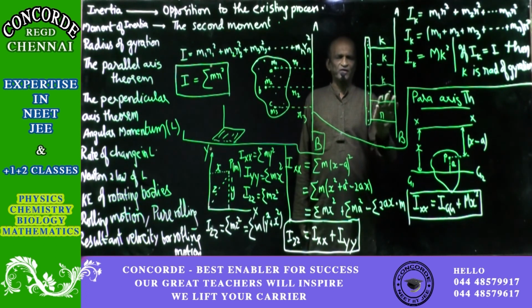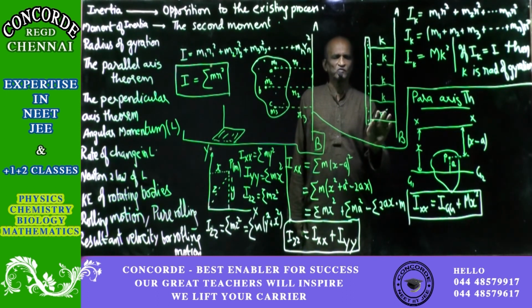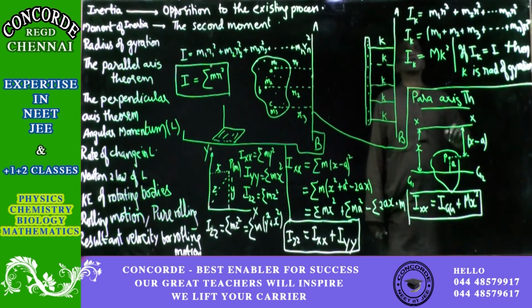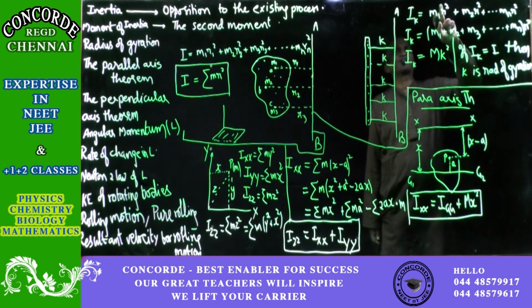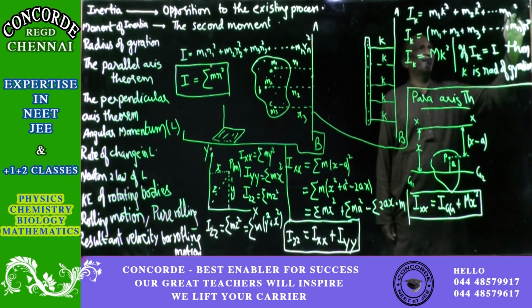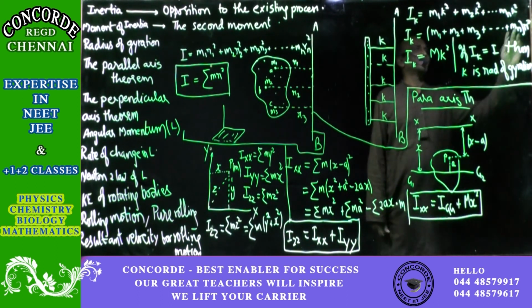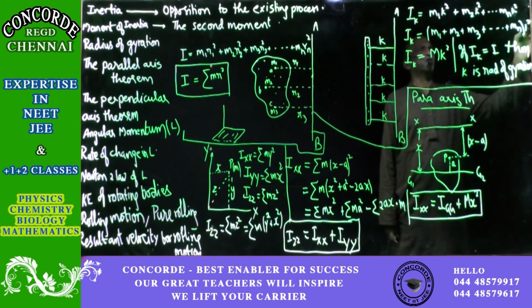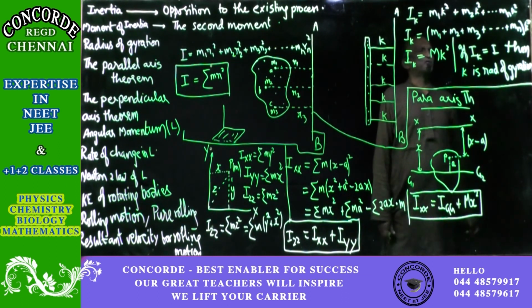So instead of r, you put everything as k: m1 k square plus m2 k square, then till the last, mn k square. All the distances are equal, so here also only k square. So it will be small k square.